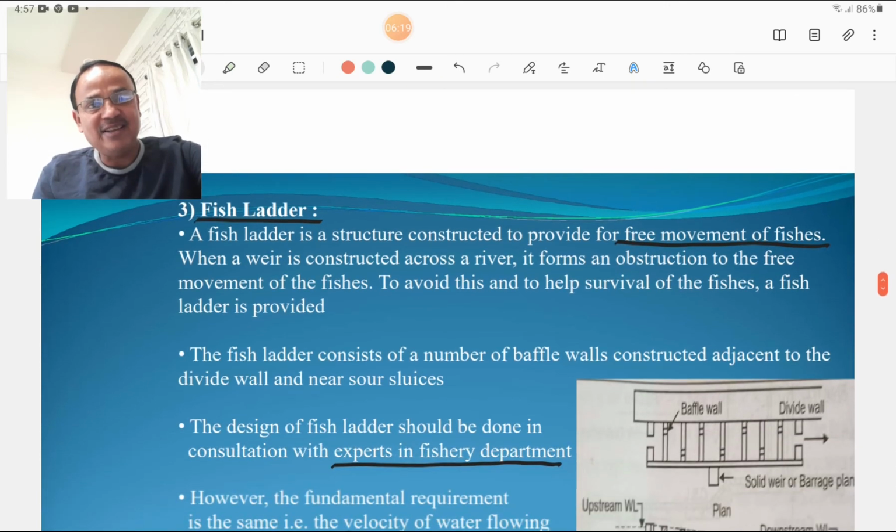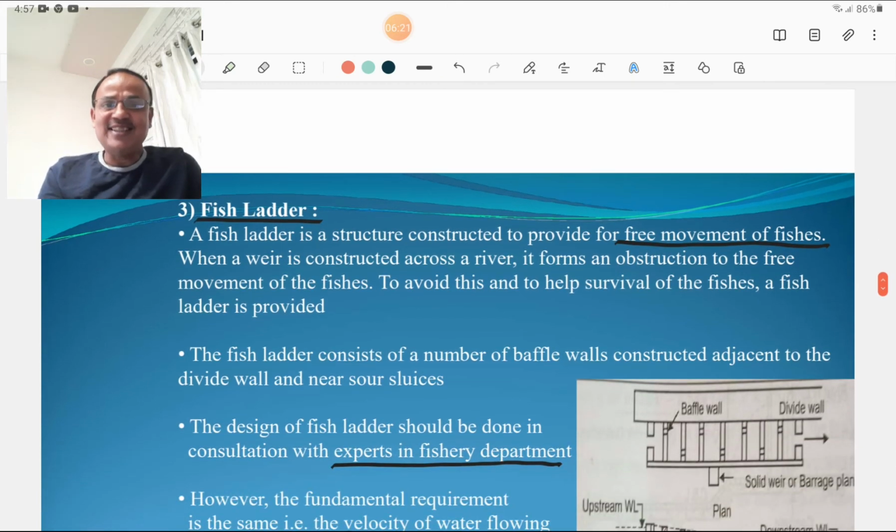Then the fish ladder. The name itself indicates it is related to fish. There are fishes moving through the river, and for free movement of those fishes, such a fish ladder is provided in the diversion headworks. When a weir is constructed across the river, it forms an obstruction to the free movement of the fishes. To avoid this and to help the survival of the fishes, the fish ladder is provided.